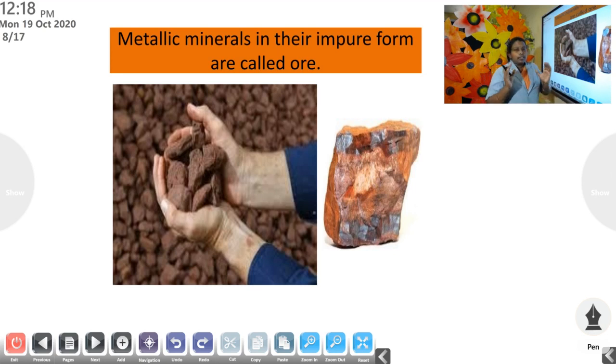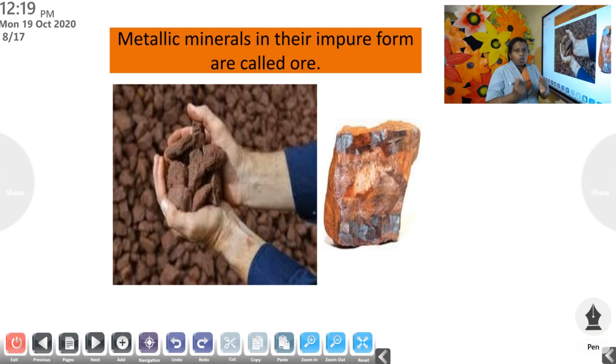So, when we take the mineral-containing soil from a place, we can't use that mineral as we take it from that place, because it may contain loads of soil and all. The mineral-containing soil is called ore.